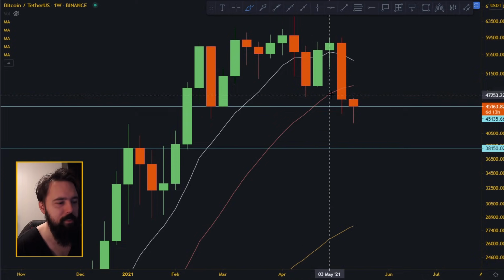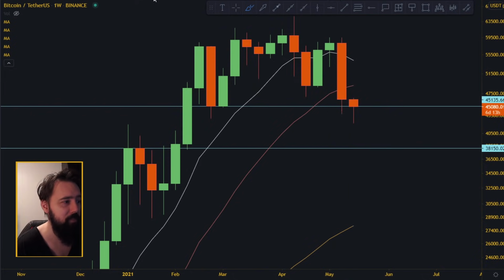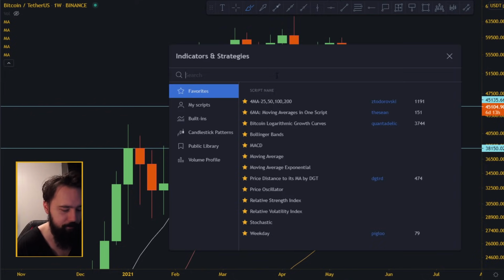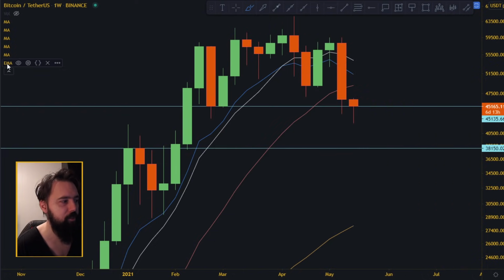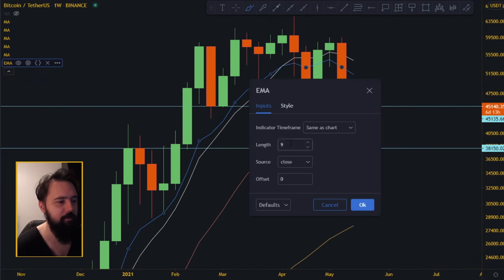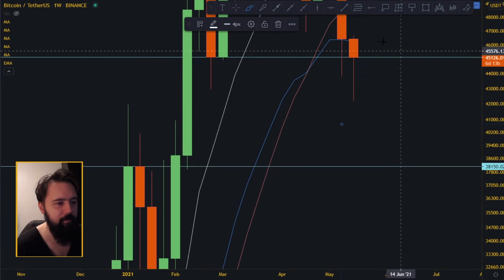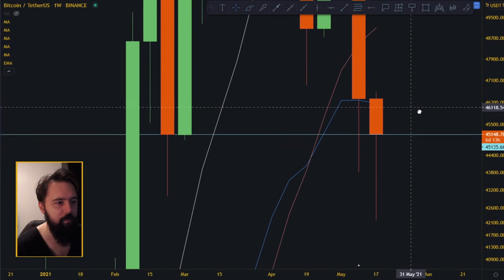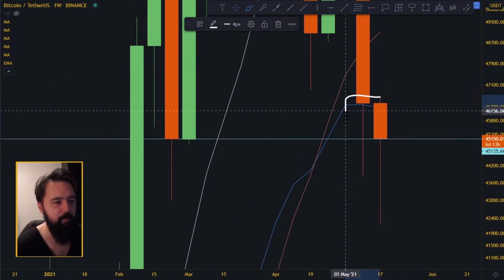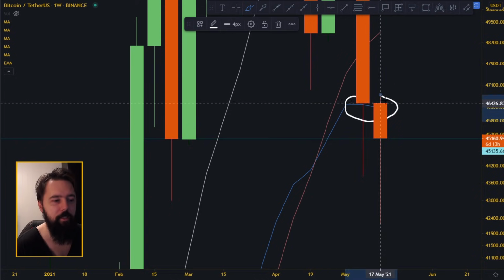Now, as I told you, this is the 20 moving average, and we fell below that, and that's quite a bearish sign. But people are still having some hopium, because they are looking at the 21 exponential moving average, or EMA. And if you look at that, you can see clearly that we actually managed to close above it, and everybody is still bullish and thinking that we are going to go up.